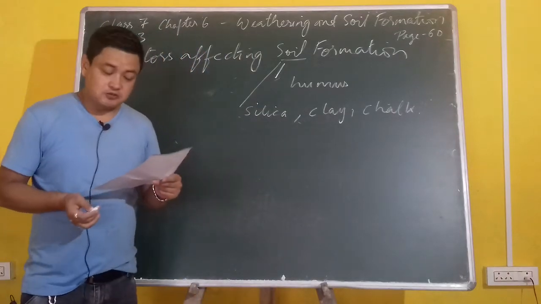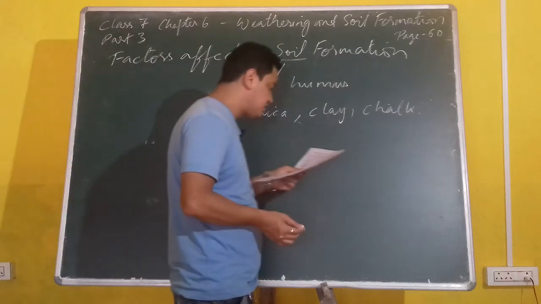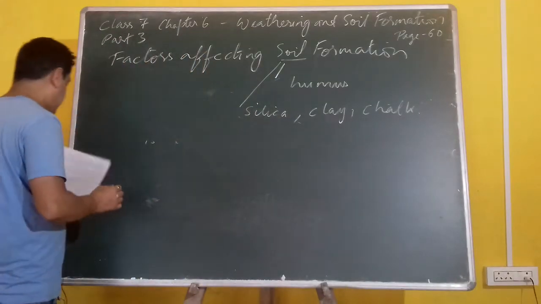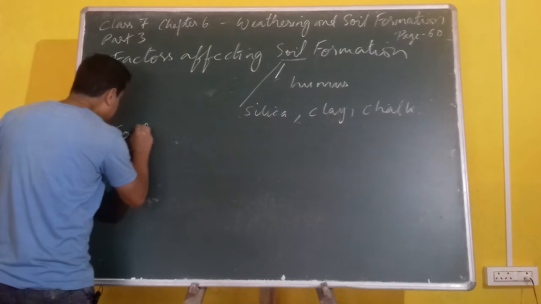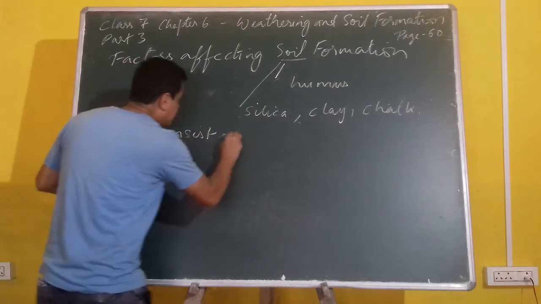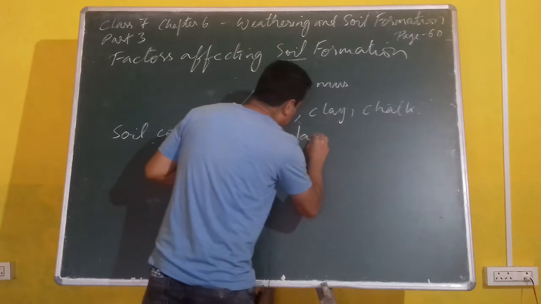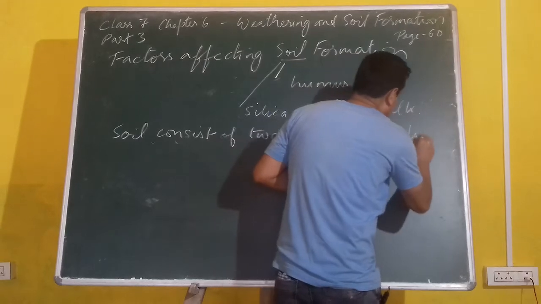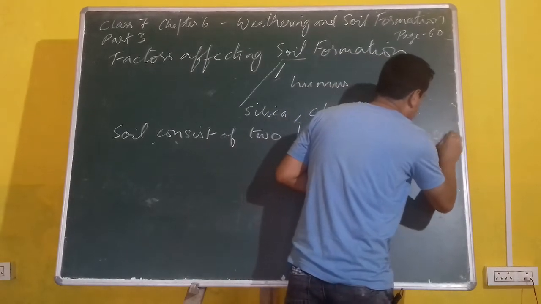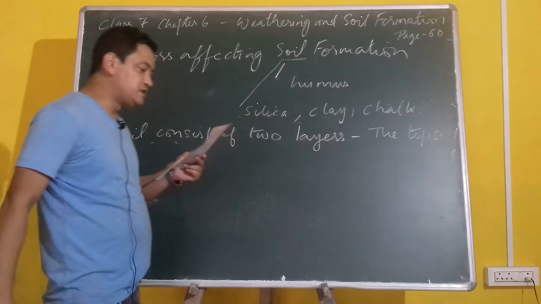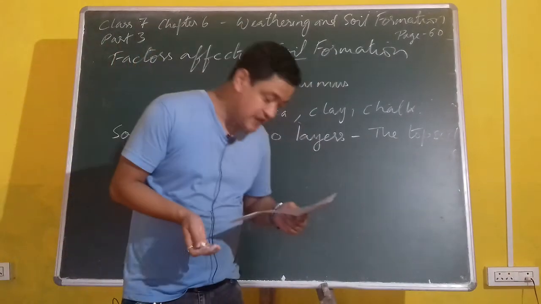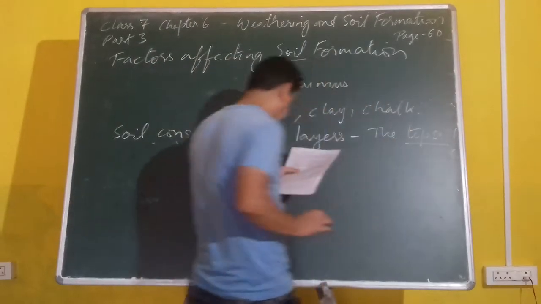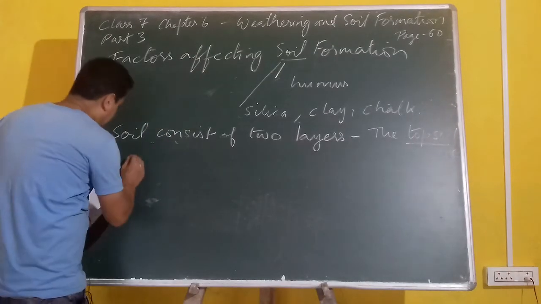Soil contains organic matter called humus, which is derived from the decomposition of plants and animals. And soil consists of two layers. Now I am talking about two layers only right now. Soil consists of two layers, L-A-Y-E-R-S, layers. The topsoil is very important as it is very, very fertile, and all the crops that the farmer grows are grown on the topsoil. Then we have the subsoil.